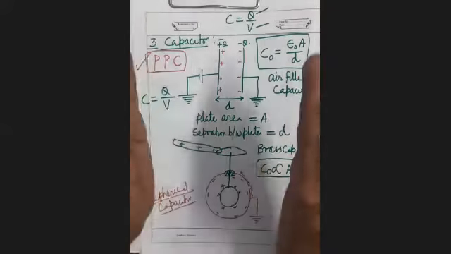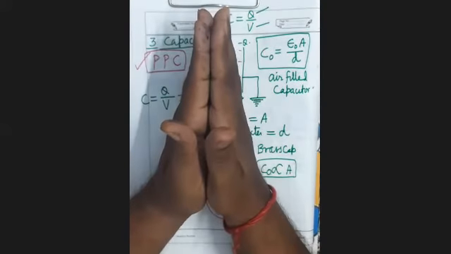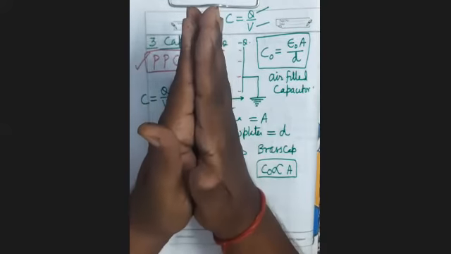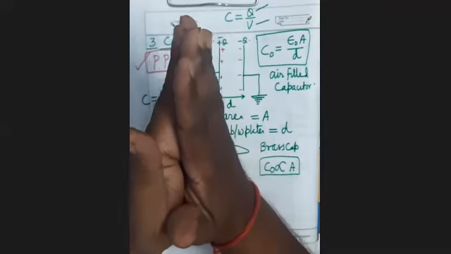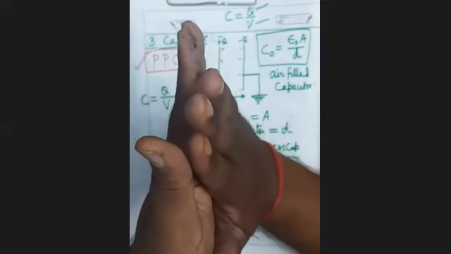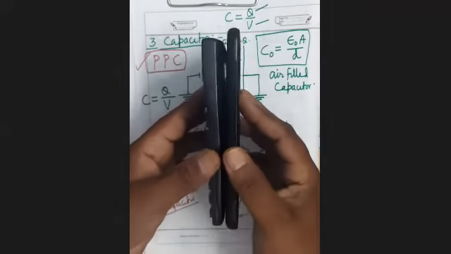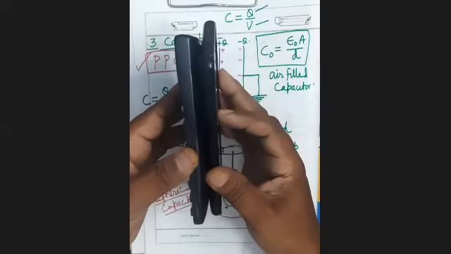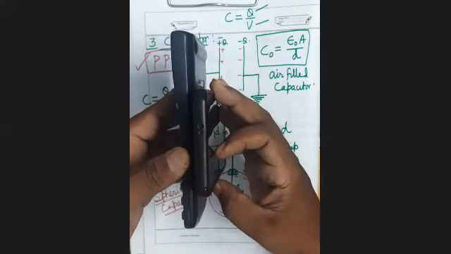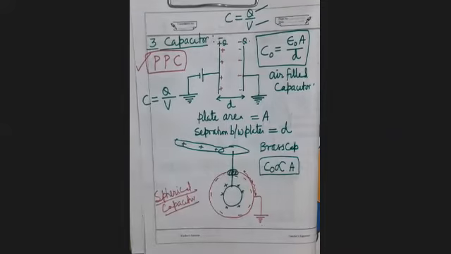For example, here these are the two plates. At this moment maximum area is common, but if you rotate one plate, what will happen? Common area will decrease. Common area क्या होगा? Decrease हो जाएगा. And in this case it will be minimum. There will be minimum common area. But if you rotate one of the plates, common area will decrease. It's clear? And therefore capacitance will also change.